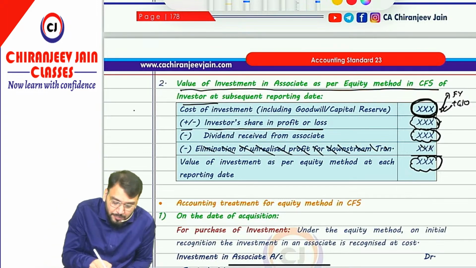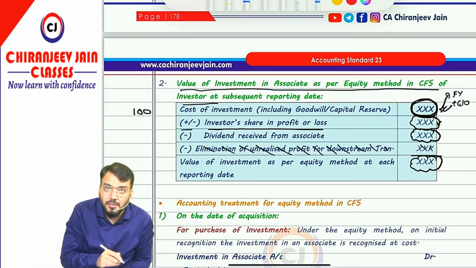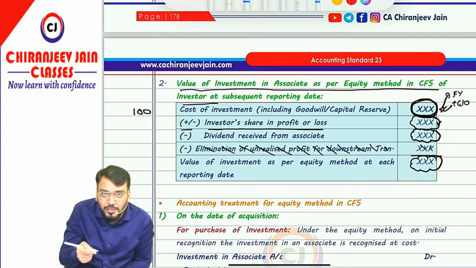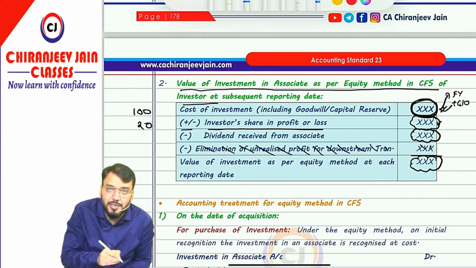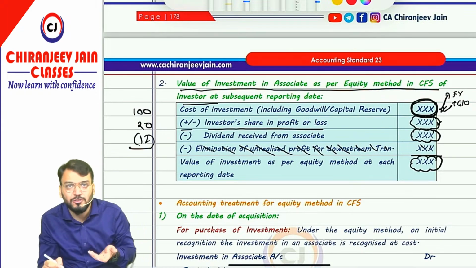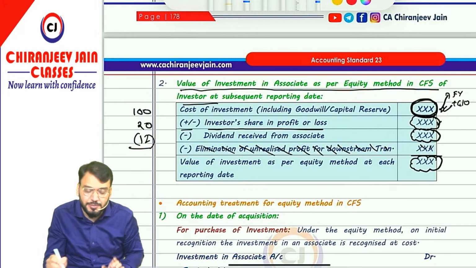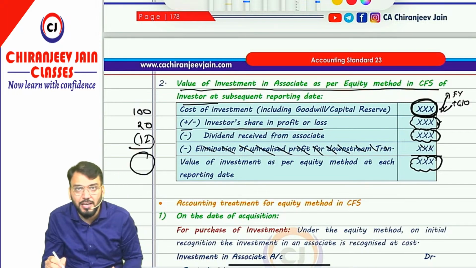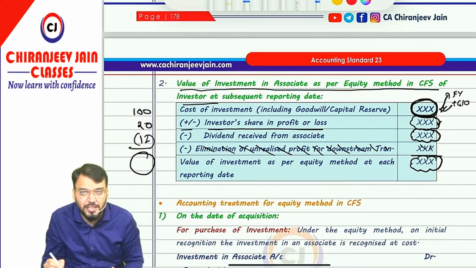Suppose initially they invested 100 lakh. In the subsequent year the profit share is 20 lakh, so 20 lakh will be added, and out of that they have withdrawn 12 lakh, so 12 lakh is deducted. Any dividend received is nothing but the amount withdrawn from the associate, and therefore it is deducted from investment, and this becomes the value of investment as per the equity method.